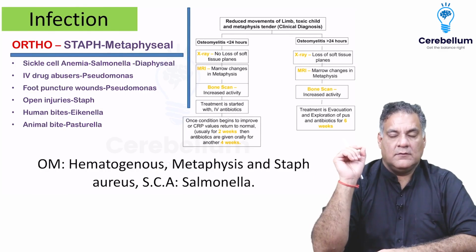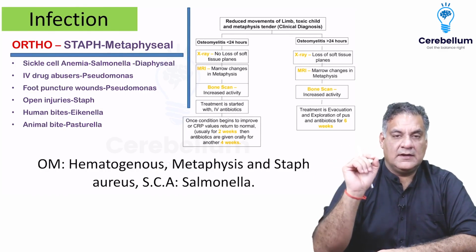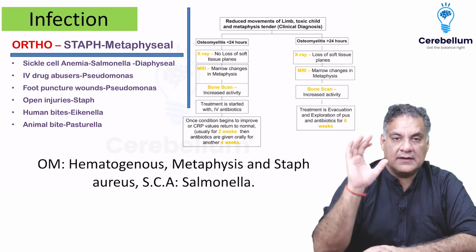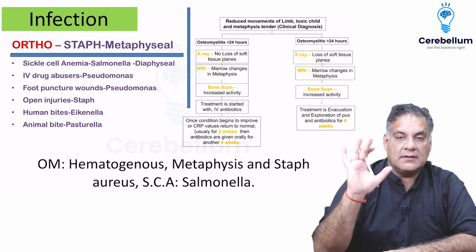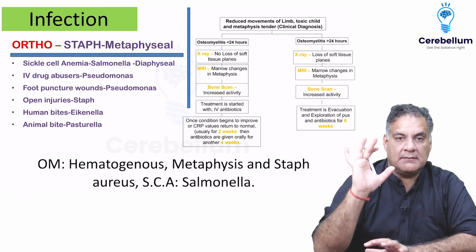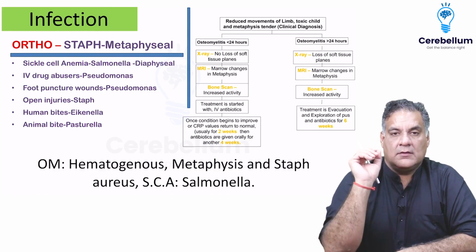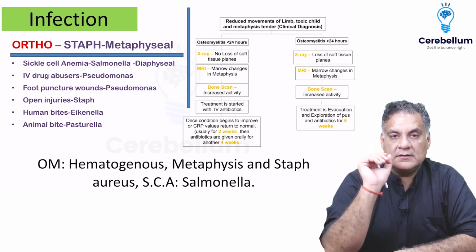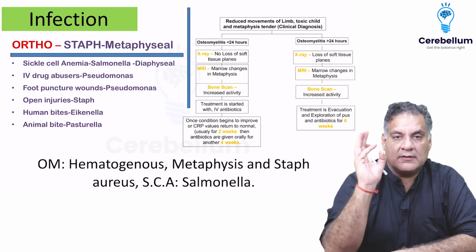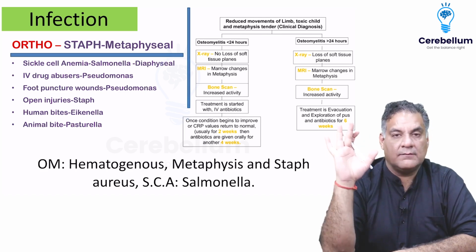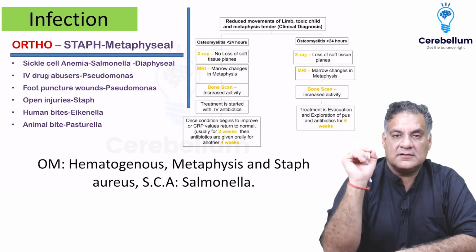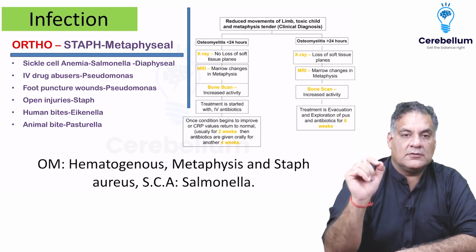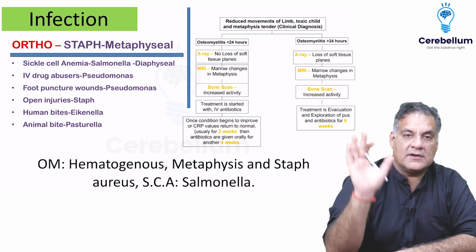Infections. One organism that should come to your mind very clearly is Staphylococcus aureus. And remember, infections in the bone come through the blood and they are metaphyseal. You know, ortho is married to staph, staph is married to ortho. This is something that should come to your mind when you're awake, sleeping, living, or whatever. But Staphylococcus aureus is the number one organism to be marked in ortho. Get it straight. If you remember this, you remember infections.